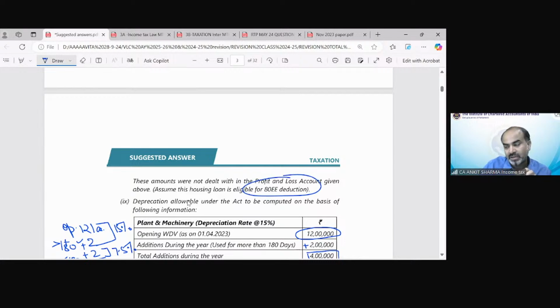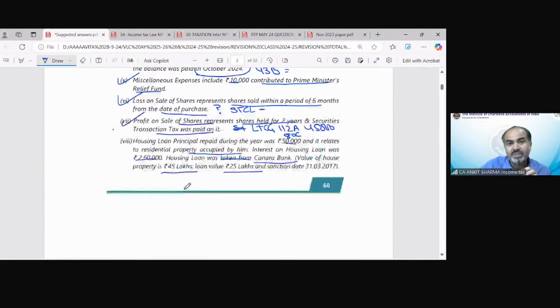The amounts were not dealt with in the profit and loss account; assume this housing loan is eligible for 80EE deduction. From this information, we have multiple items: repayment of principal amount is 50,000, that is the 80C part. Interest is 2,60,000. Out of this, we can claim only a maximum of 2 lakh rupees as interest under income from house property. That would be a loss.